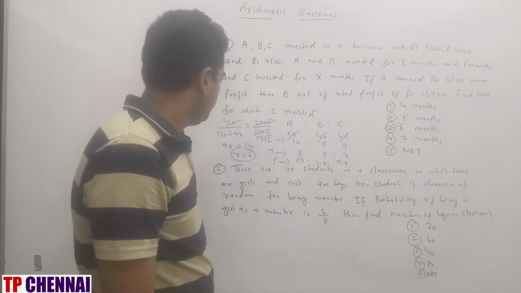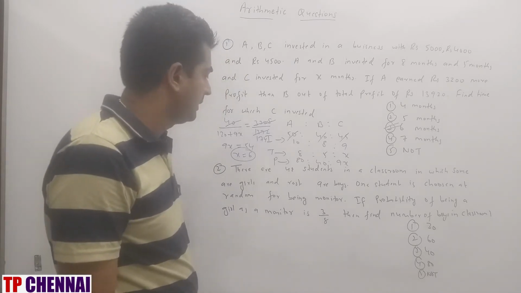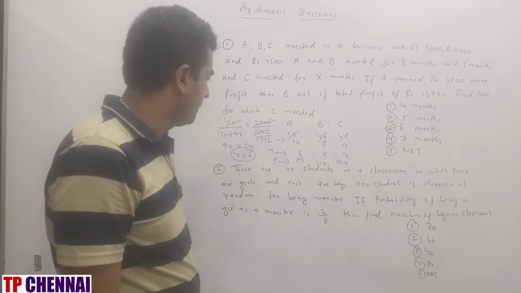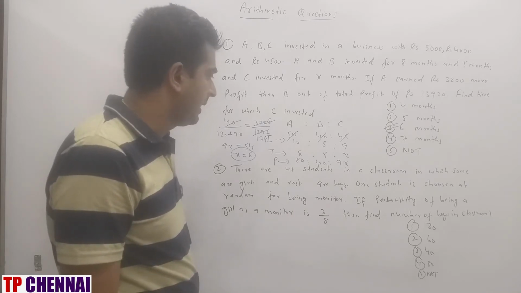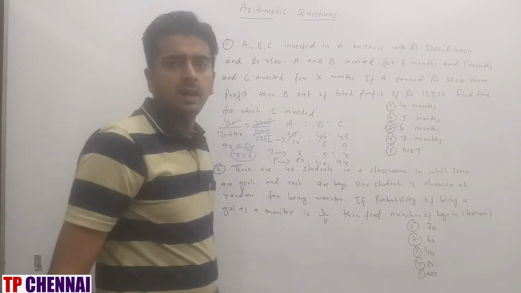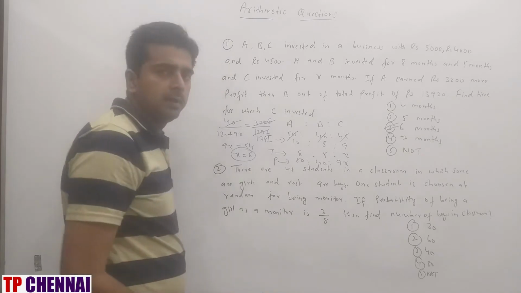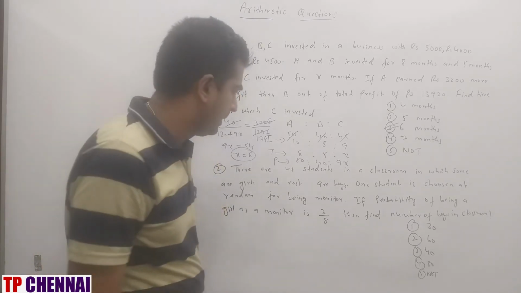Next one. There are 48 students in a classroom in which some are girls and the rest are boys. One student is chosen at random for being monitor. If the probability of a girl being monitor is 3 by 8, then find the number of boys in the class. This question comes from probability, but directly we can say probability is nothing but number of favorable cases divided by total number of possible outcomes.